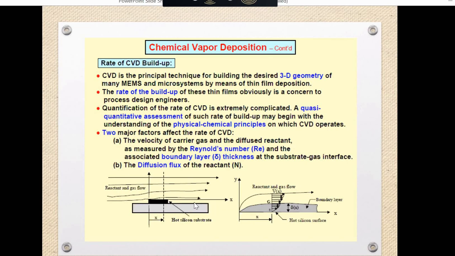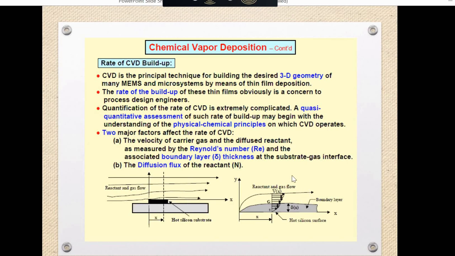देखो, see here, this is a hot silicon substrate. The example is shown in the figure. There is a hot silicon substrate represented in the dark color, and the reactant gas is flowing in a direction from left to right. तो क्या होता है कि यहाँ पे जो गैस कांटेक्ट में आ रहा है with the surface of the hot silicon surface, they form an interface.